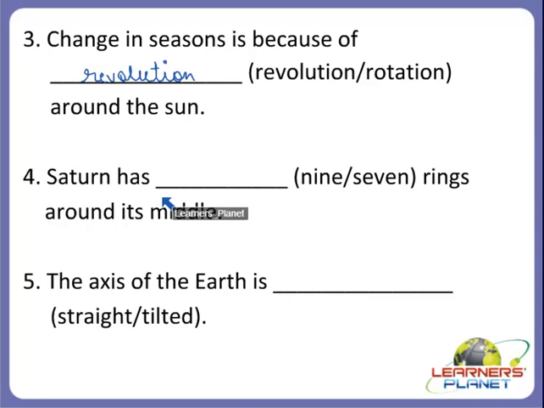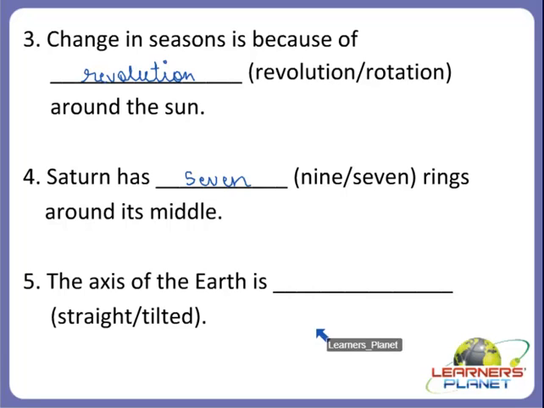Yes children, it is the planet known for its rings, and it is a very beautiful planet with the shining rings around its middle. So how many rings are there? Are there 9 or 7? Yes children, very good. Saturn has 7 rings around its middle. Alright children, now the next one.